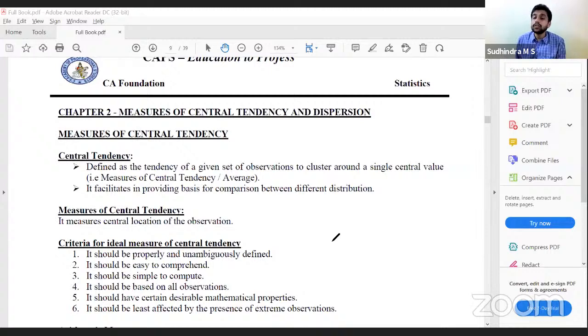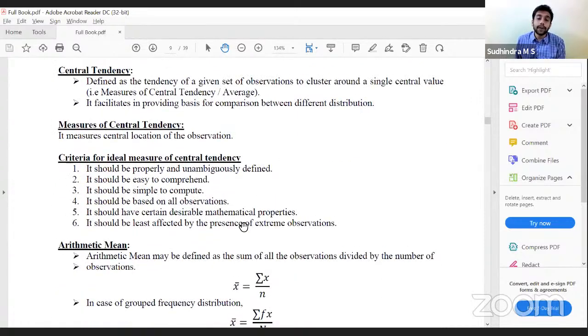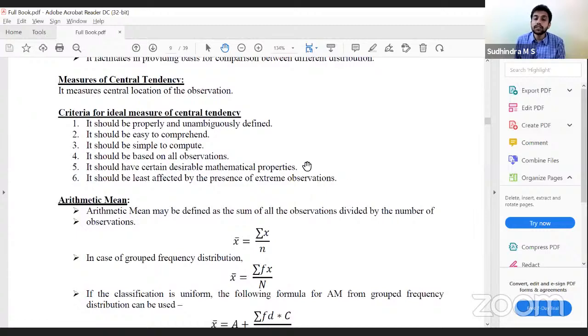So we go with those measures of central tendency satisfying the maximum number of requisites. Okay, so these are the 6 requirements, 6 criteria. Based on that, we have 5 different measures of central tendencies. First one is arithmetic mean. Simple. What is arithmetic mean? Total of all the observations divided by number of observations. Correct. X bar is summation x by n, total of observations by n.